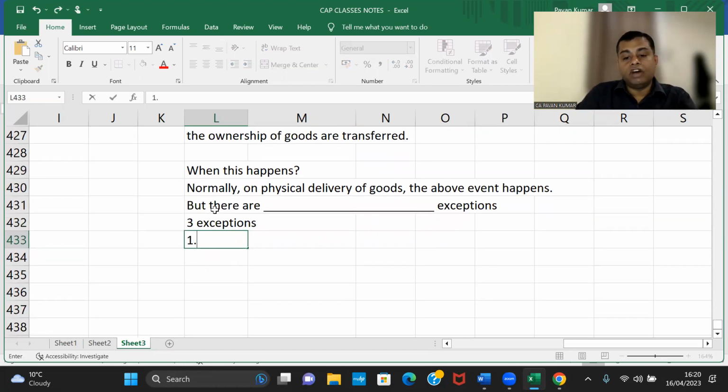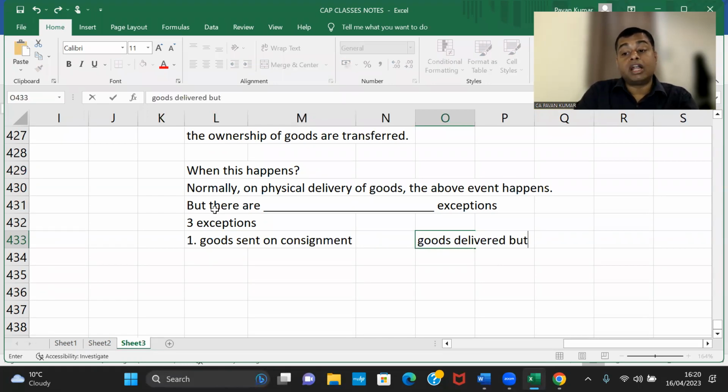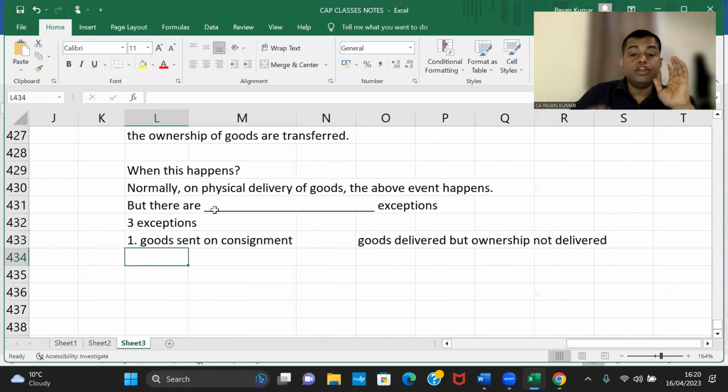One is goods sent on consignment. Here, what happens? Goods delivered, but ownership not delivered. Do you agree with me? In consignment, what happens? I have sent the goods to my agent. Goods gone. Physical delivery is given. Possession changed, but ownership has not changed. So no sale. Physical delivery of goods happened, ownership is not transferred. This is one.